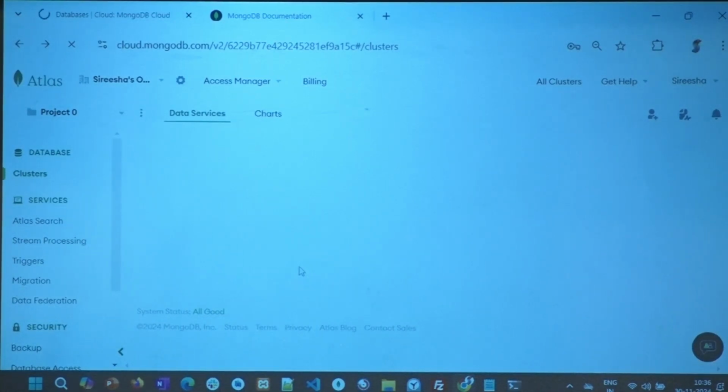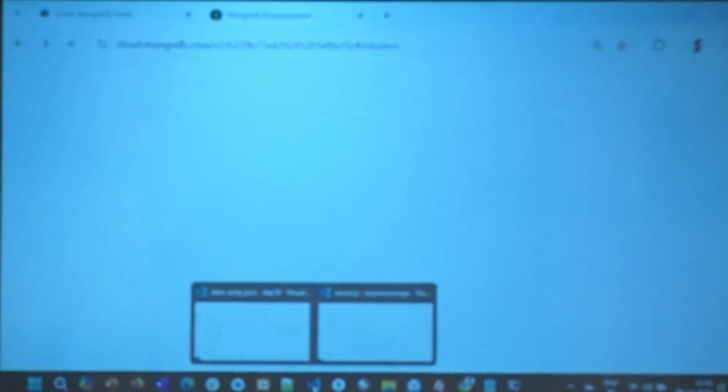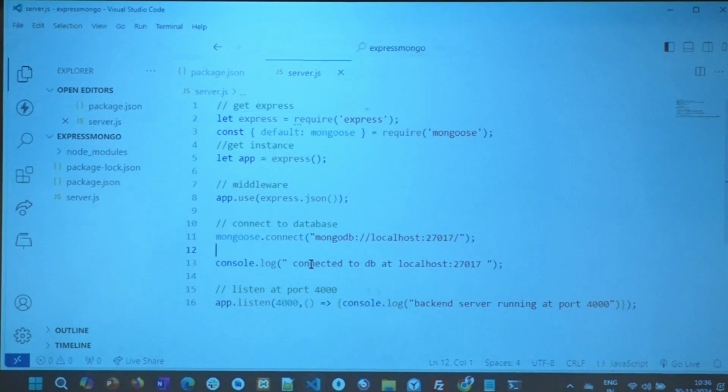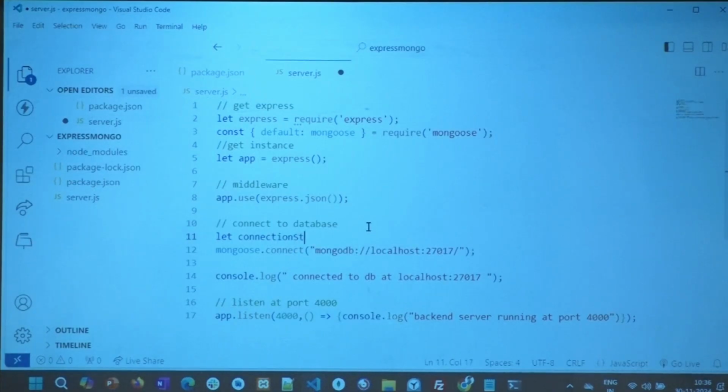You press the connect button and we get it from there. So what I'm going to do next is I'm going to get that connection string. Okay? Let connection string equals this.